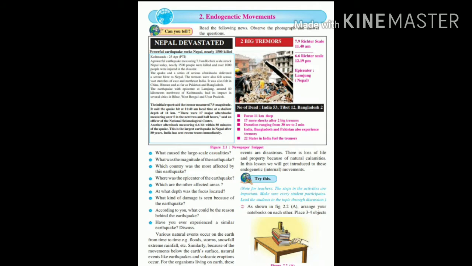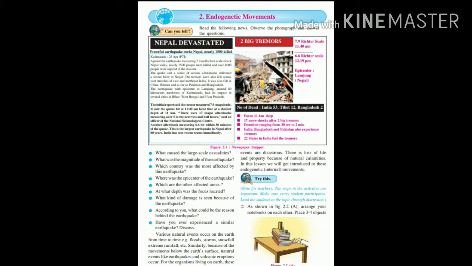Now we are going to study the tremors which took place in Nepal. This powerful earthquake came on 25th April, measuring 7.9 on the Richter scale, at 11:40 am.